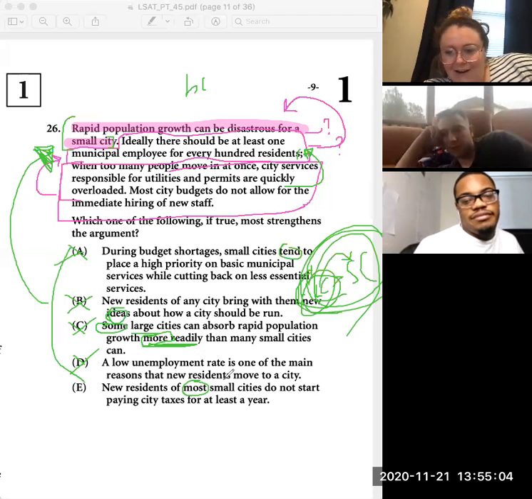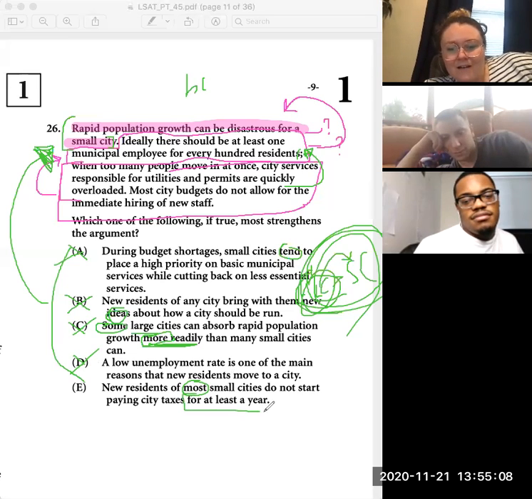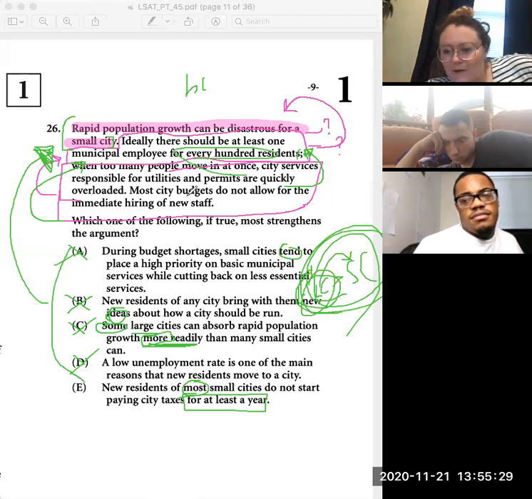It makes sense though, because it's saying something in regards to their budgets. If they don't pay taxes, that doesn't help their budget. Yes, excellent. It's saying we need to have money to hire more of these municipal employees for every 100 residents. But these new people who are moving in aren't paying the taxes for at least a year. So we have a year where we have to hire these new people to support them for their utilities and permits without having overload, but we're not even getting their tax money yet.